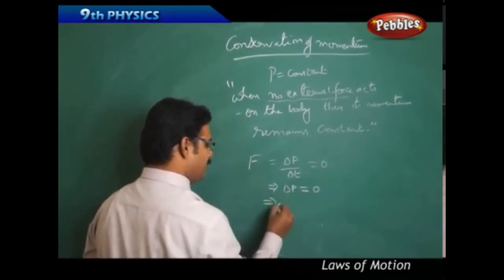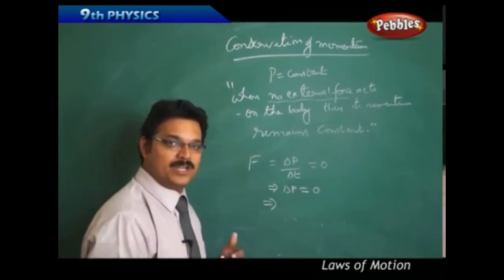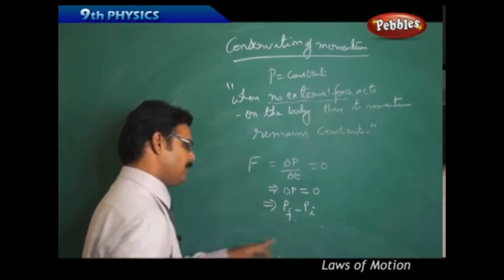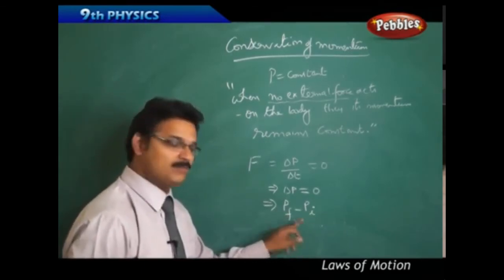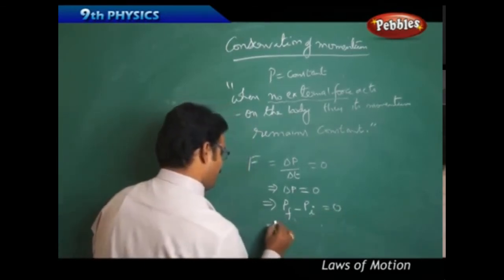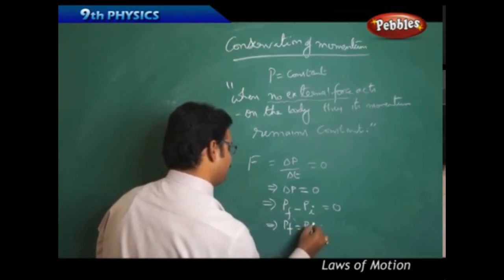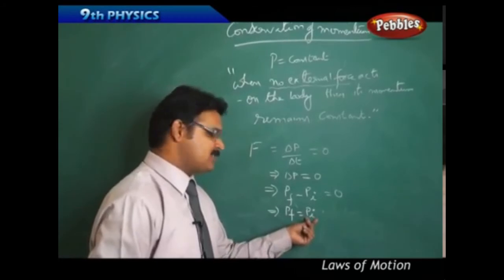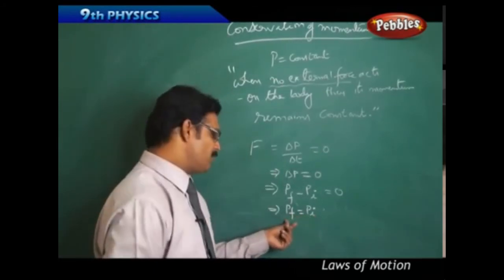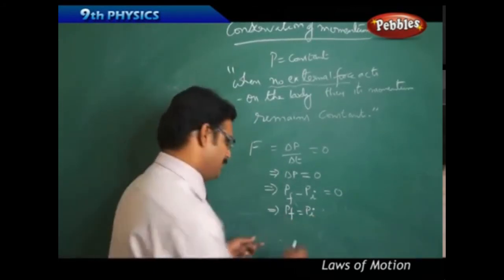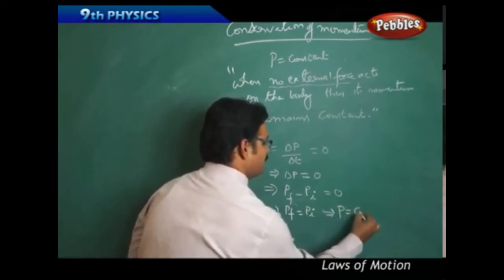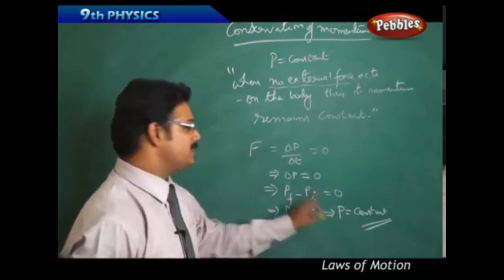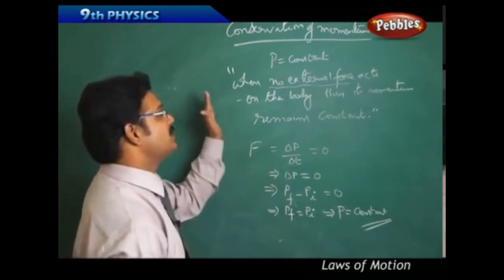Now delta P is called change in momentum. Change in momentum means final momentum minus initial momentum. Pf is final momentum, Pi is initial momentum, equal to 0. This implies Pf equals Pi. So what it says is, final momentum equals initial momentum. That means how much starting momentum you have, the same momentum you have at the final also. That is, momentum never changes, momentum remains constant. So momentum is always constant when F equals 0. That is what conservation of momentum is.